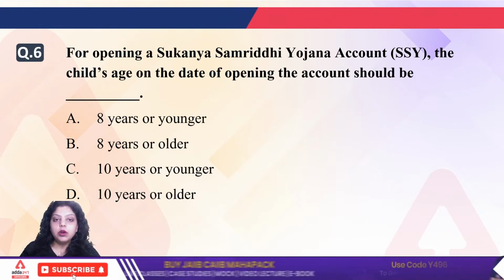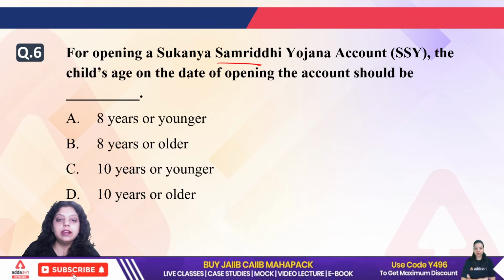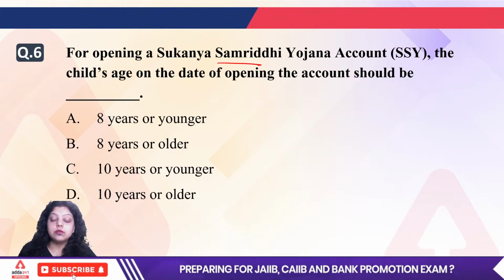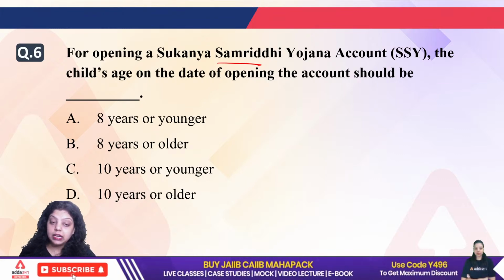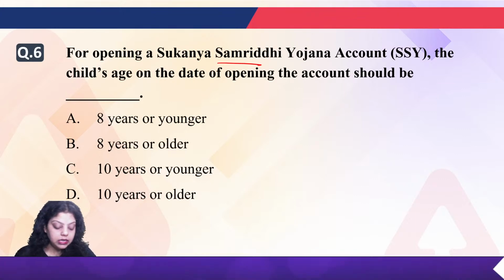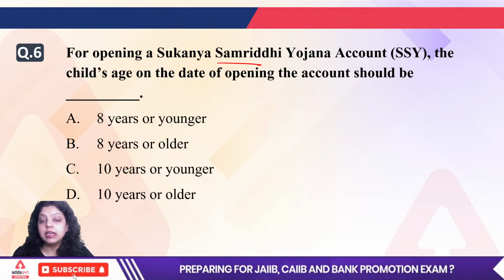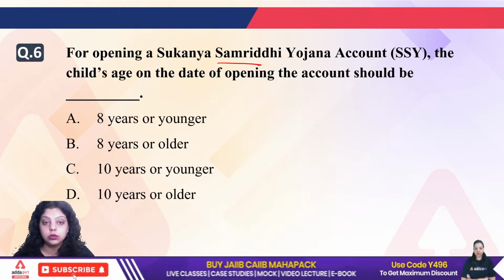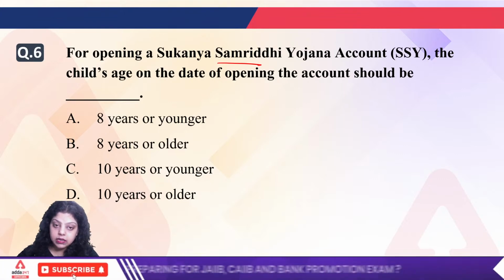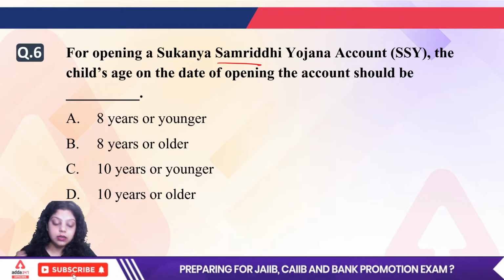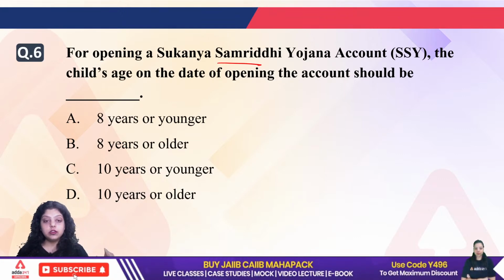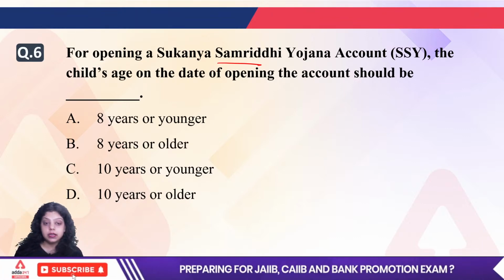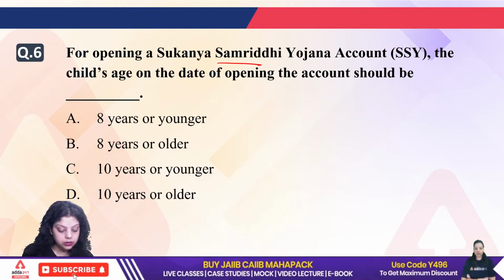Next. For opening a Sukanya Samriddhi Yojana account, the child's age on the date of opening the account should be. So Sukanya Samriddhi Yojana was launched in the year 2015 under the Beti Bachao Beti Padhao campaign. So what should be the age of the girl child at the time of opening the account? It is 8 years or younger, 8 years or older, 10 years or younger, or 10 years or older. Which of the following is correct? A, B, C or D?